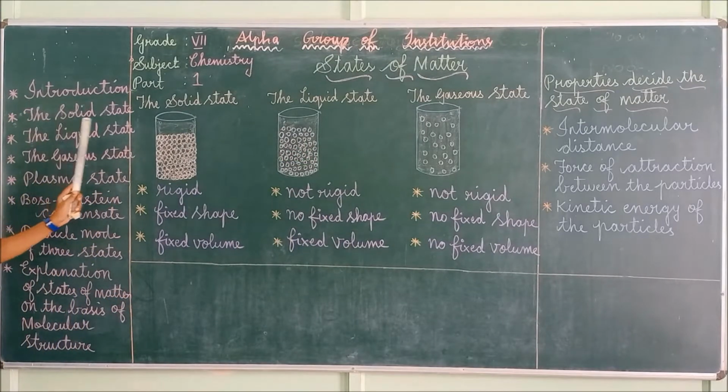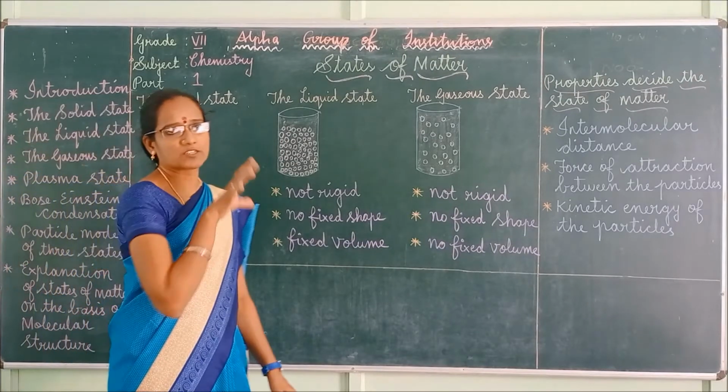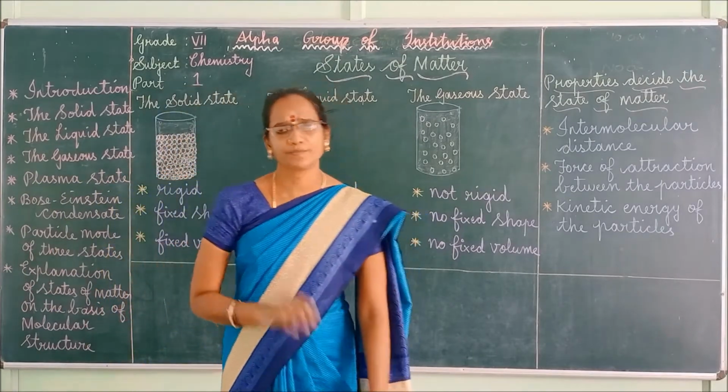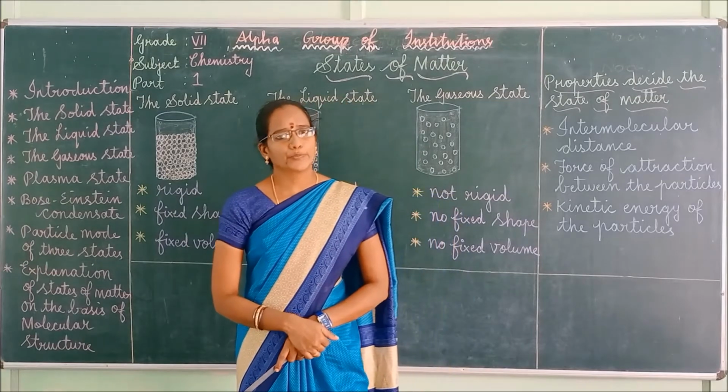Second one, the solid state, the liquid state, the gaseous state. Next, plasma state, followed by Bose-Einstein condensate. Next, particle model of three states. Finally, explanation of states of matter on the basis of molecular structure. Finally, we are going to do one activity based on this topic. Right, children? Okay.